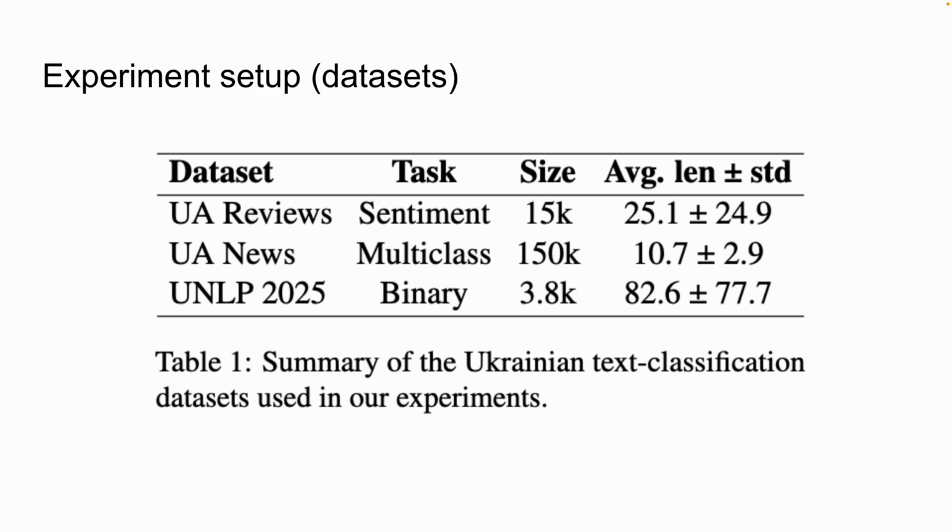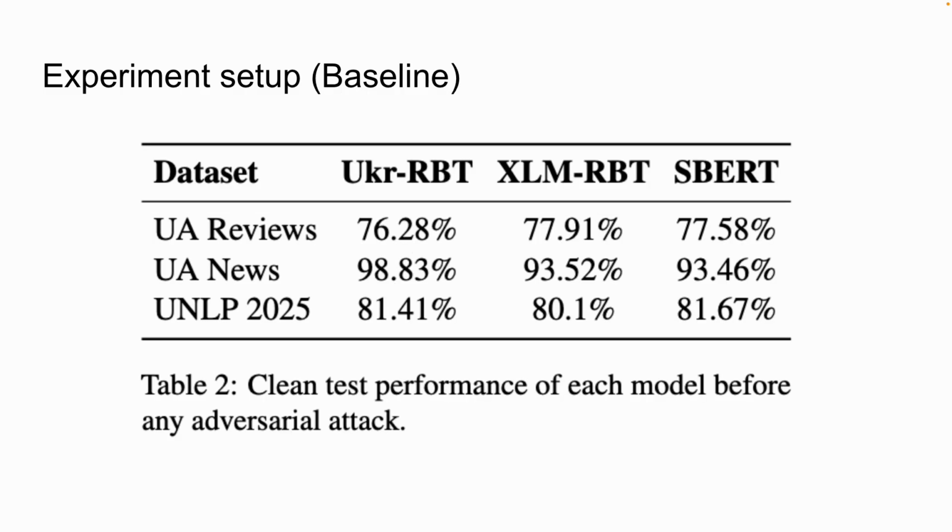The third one is a dataset based on this year's UNLP 2025 shared task about manipulation, but we simplified it and we don't want to predict each manipulation technique. We just want to predict binary whether there is any manipulation in the text or not. It's a pretty small dataset, but it has a pretty large average length, like 82 characters per sample on average.